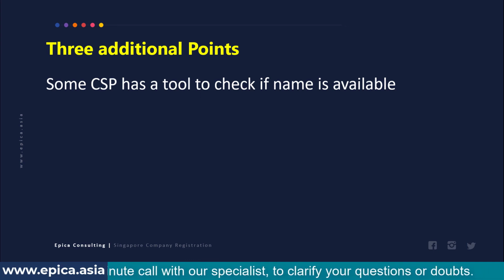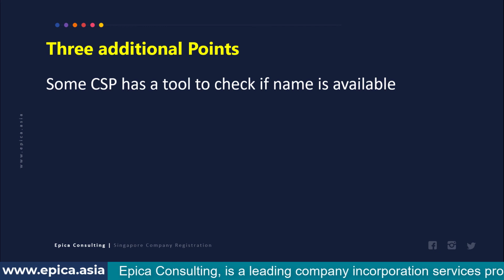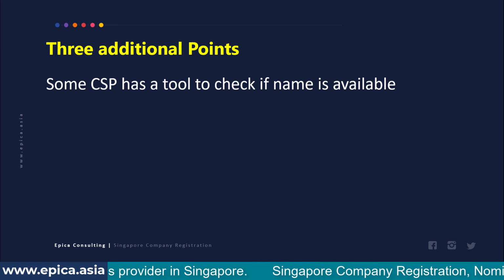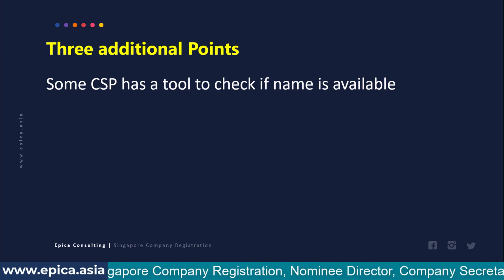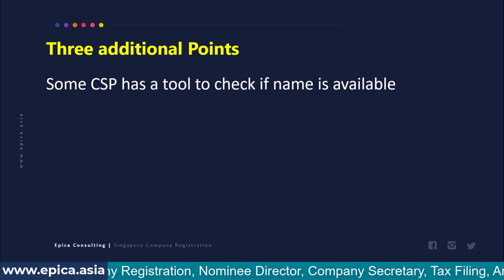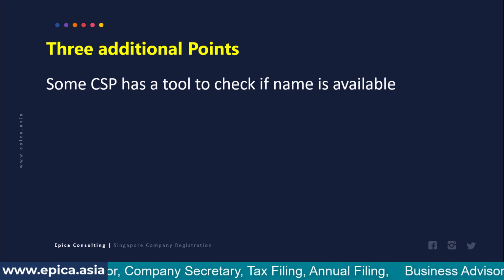And the last point that I want to highlight is that on the websites of some of the corporate service providers, that is, companies like ours, you will find a tool to check if the name is available. Don't use those tools because they are not reliable. What they basically do is buy a list of company names from some website and load it onto their website. So if a company has been created in the last 2 or 3 months, that data will not be available for check on their website. You might check and it might say that the name is available, but if somebody has incorporated a company with a similar name in the last 2 months, the system will still give you an error.